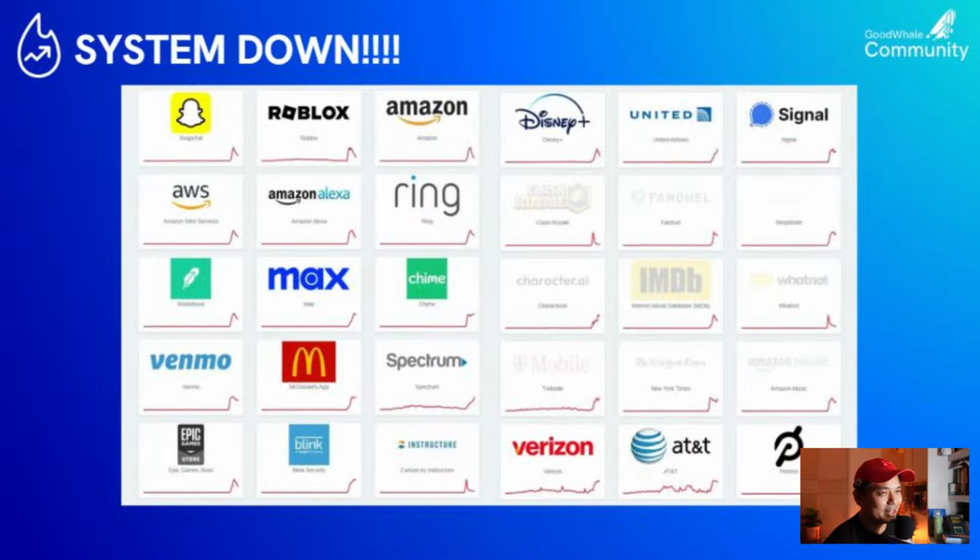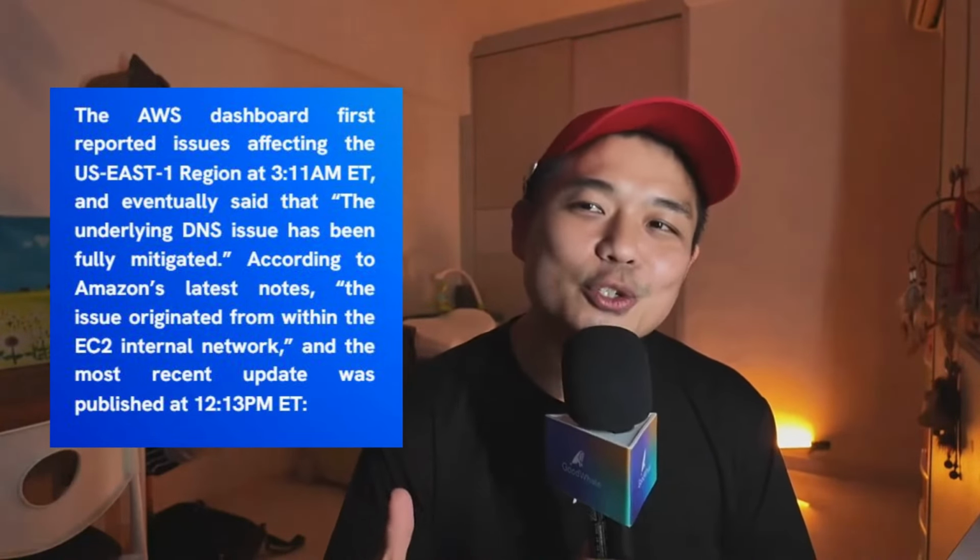Coming to Snapchat, I'm using Snapchat, this is the Gen Z thing. Roblox, even Disney Plus, Netflix, Venmo, got affected as well. Traders using Robinhood or even Coinbase, a lot of parties got affected. But what they first reported is that the US East-1 region got affected, and the underlying DNS issue affected all the web services.